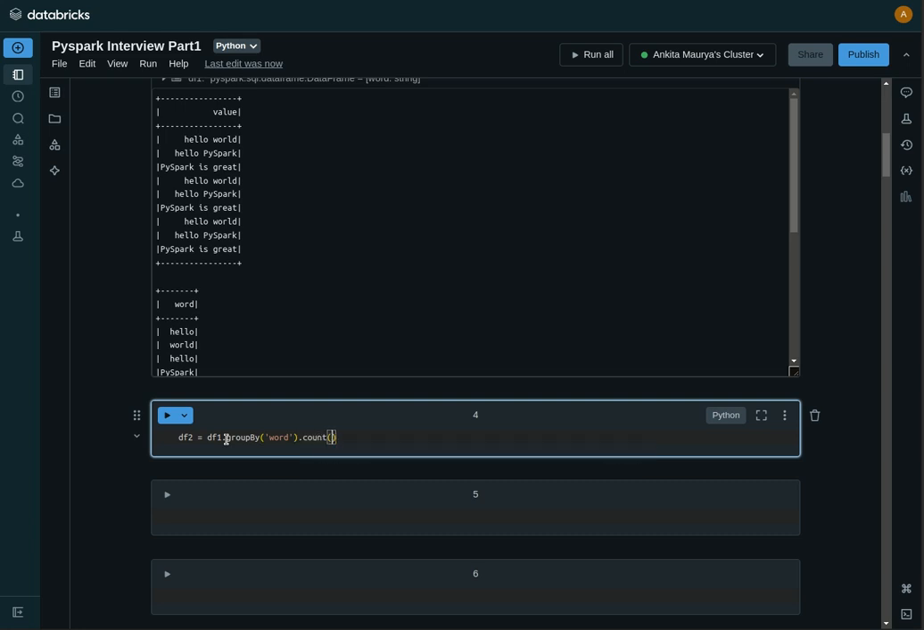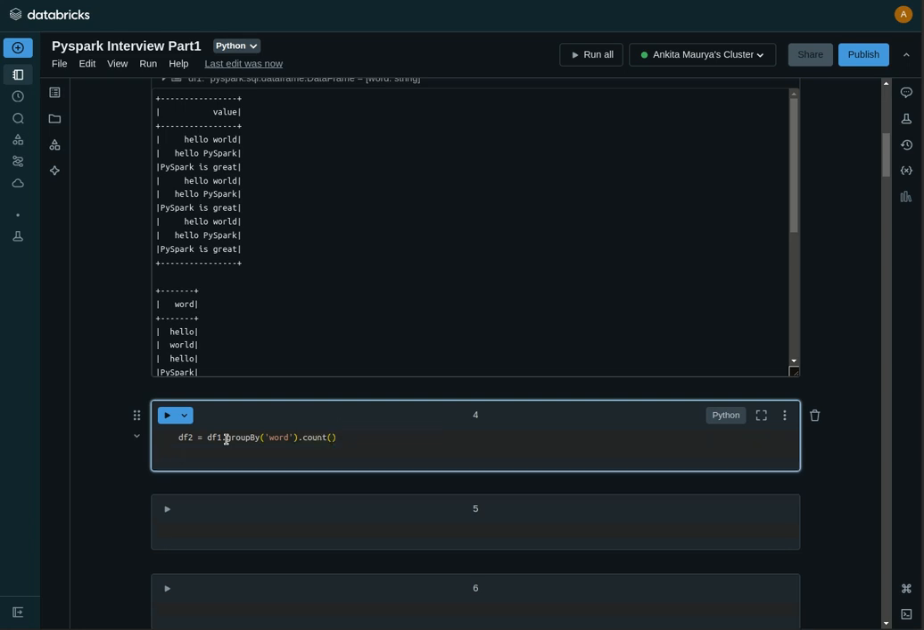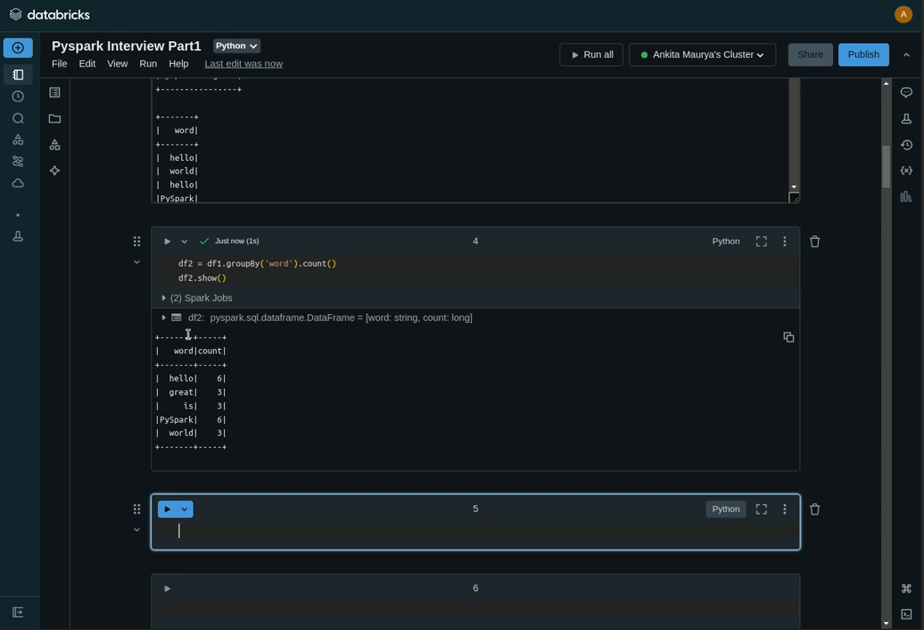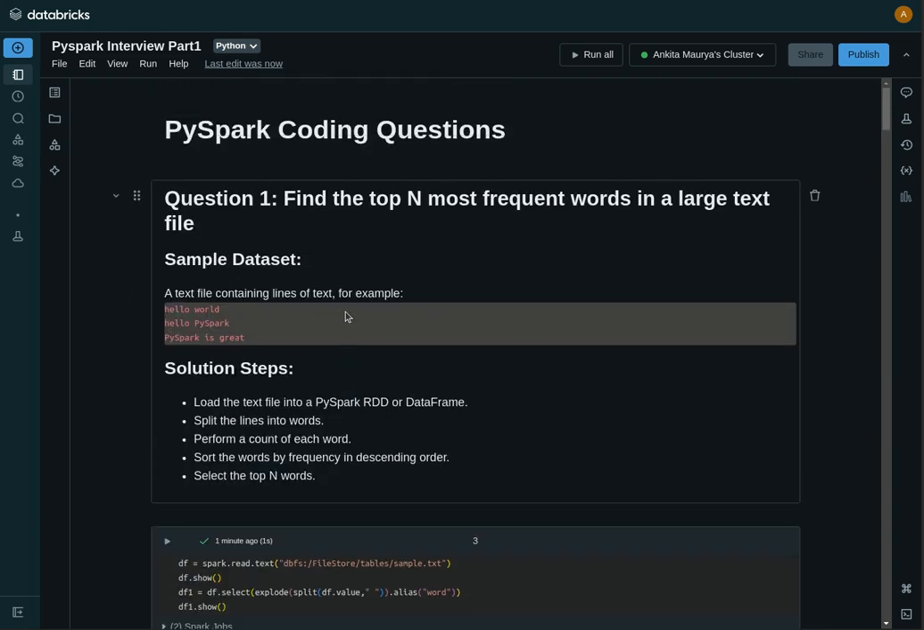Now I can show you df2 dot show. It will show you the frequency of the words. Okay, now we have a data frame containing two columns. The first column is word and the second is the frequency of the word, that is the count column. Now we have a count of each word. Then we need to find the top most frequent words.